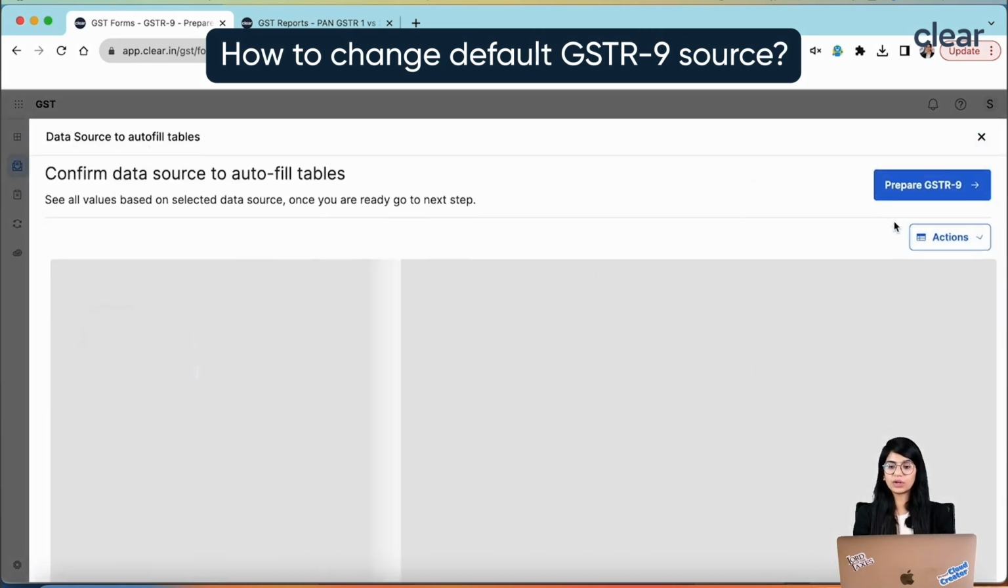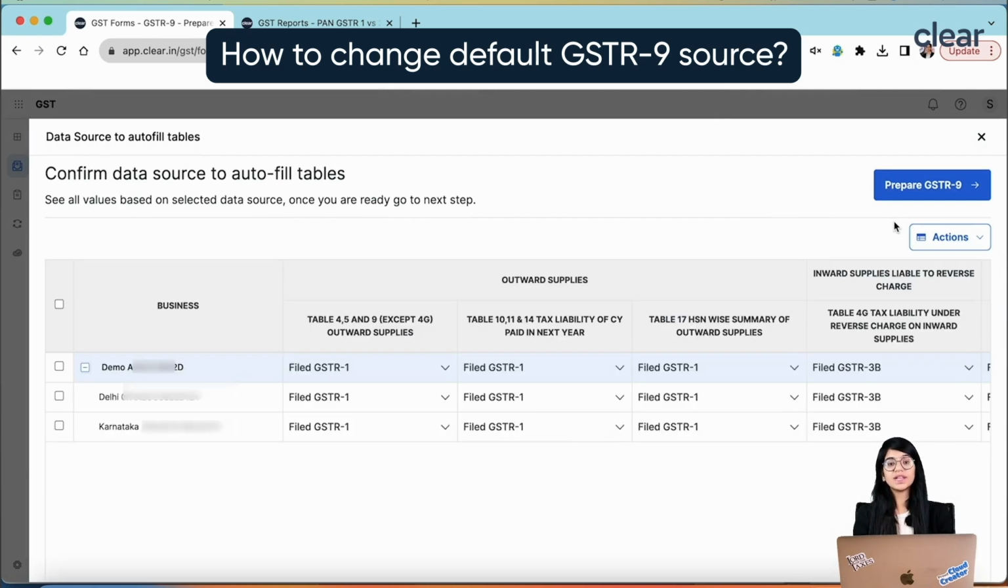You just have to click on change data source. As you click on change data source, you will be able to see different tables over here. These are the different tables of GSTR-9, and they are combined in a way so that they can be used. For example, you cannot have table number 4 and table number 5 as different tables. Some may say, okay, table 4 basis SR or maybe table 5 basis G1, that will make the calculation itself wrong. So we have accumulated them in a way so that you can have a particular source for multiple tables.